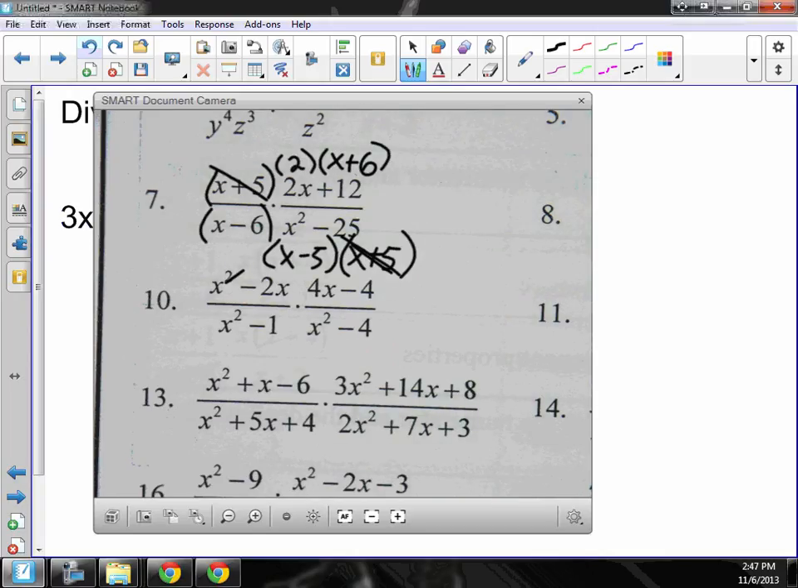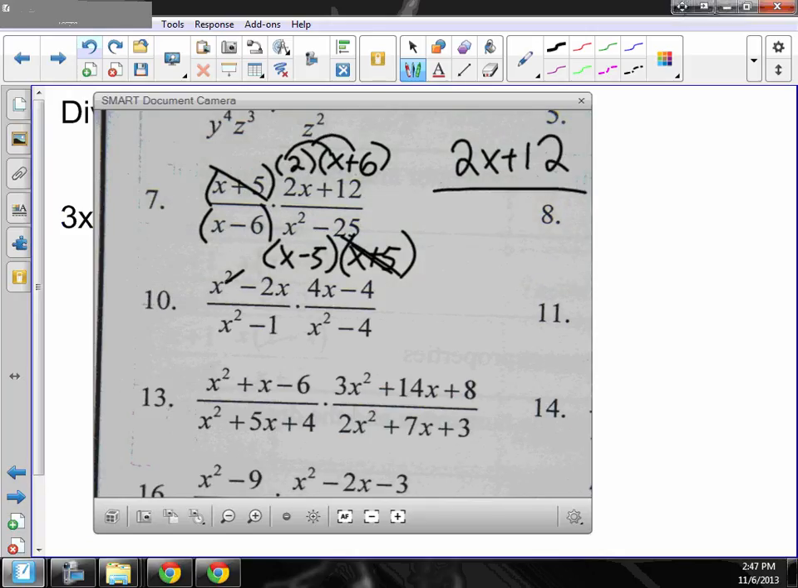So these both have a 2, so I pulled out a 2, and then I have an x plus 6 left. Now, what do I do with what's left? You need to multiply them back together. So the 2 comes in, and I get 2x plus 12.